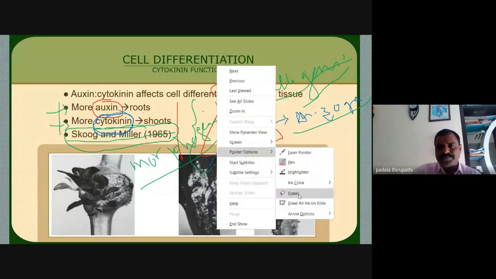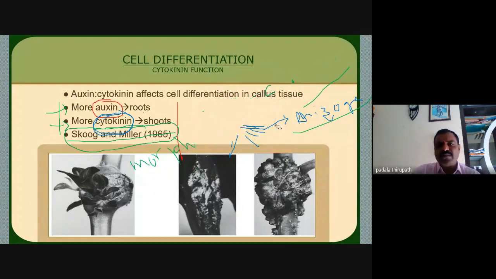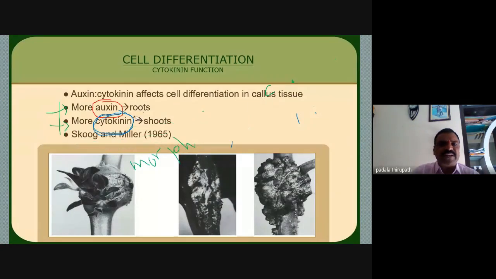Is it clear, Amma? Is it clear? Next, we will move to the next slide. Amma? Okay, sir. Yes. Okay.